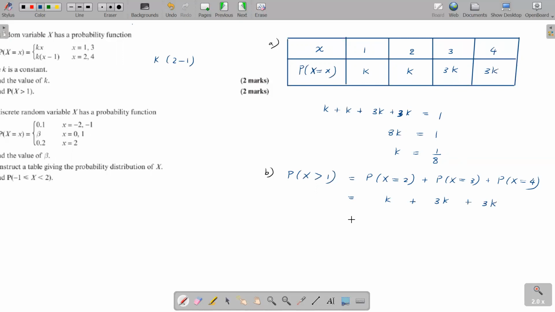So adding everything together, 3k plus 3k is 6k, plus k, that's 7k. And the k value we have found now is 1 over 8. So the answer will be 7 times 1 over 8, which is 7 over 8. So the answer is 7 over 8.